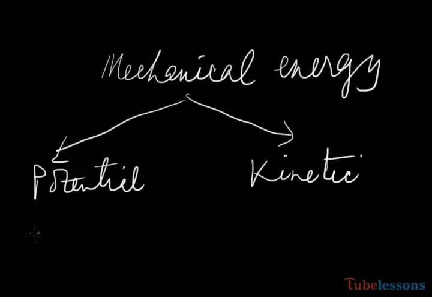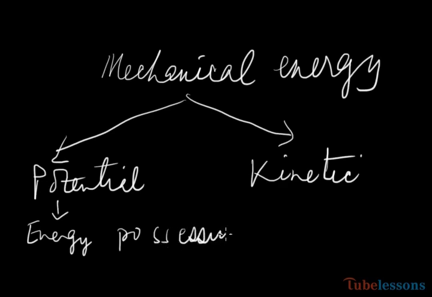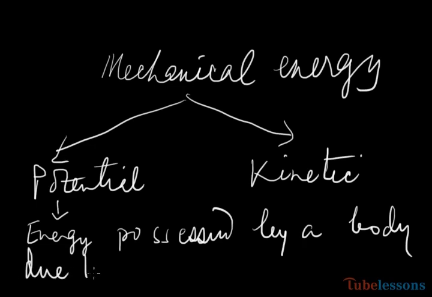Now what is potential energy? Potential energy, the energy possessed by a body due to configuration.